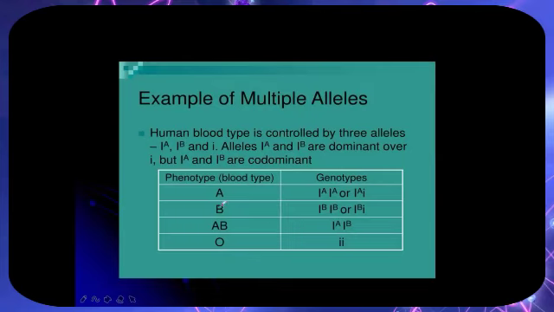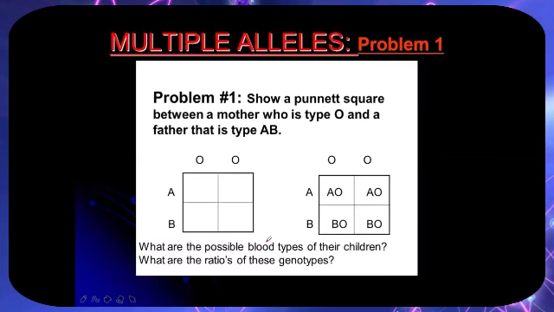We have, sa blood type A, 2 genotypes. It is homozygous and heterozygous. Same with B, homozygous, heterozygous. But only one genotype for blood type AB, for the codominants. And small i allele for blood type O. Let's go to problem number 1 for multiple alleles. Show a Punnett square between a mother who is blood type O and a father that is blood type AB. So this is the resulting offspring for this Punnett square. The question is, what are the possible blood types of their children?